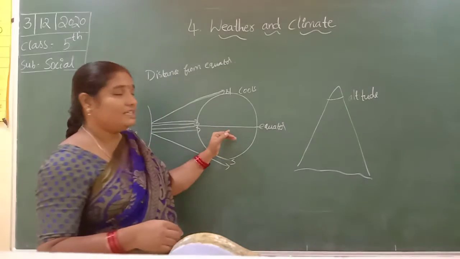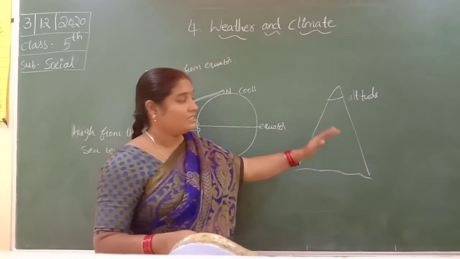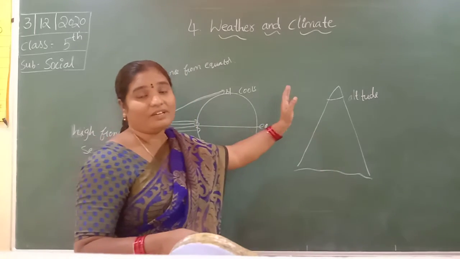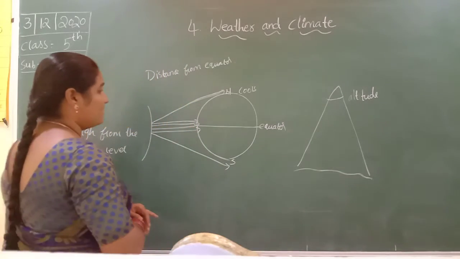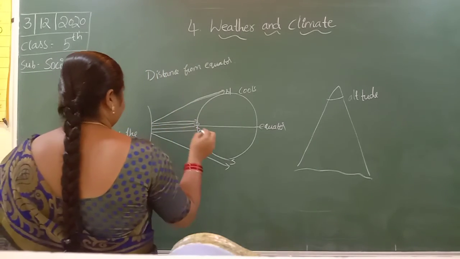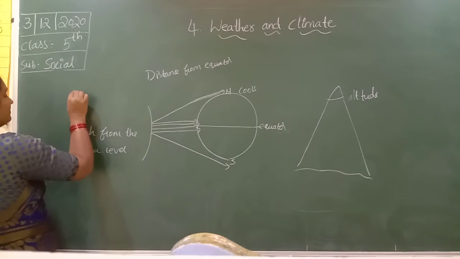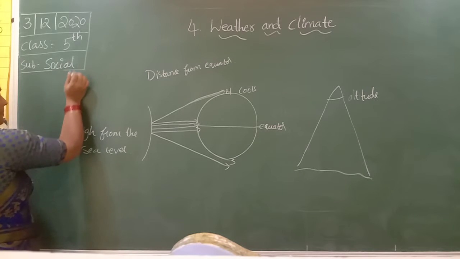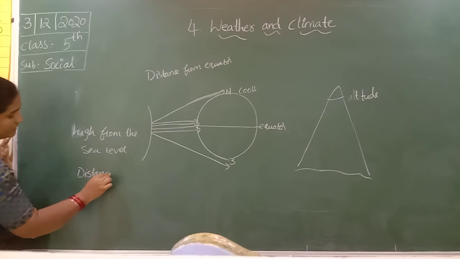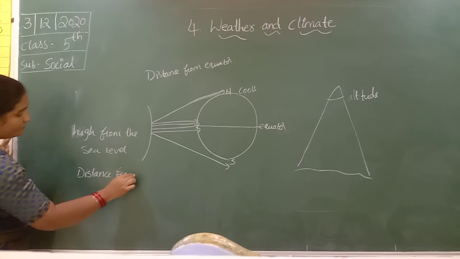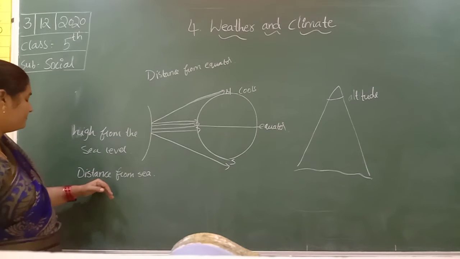So the equator is a hot region, and the places high above the sea level are very cool zones. Next, distance from the sea.